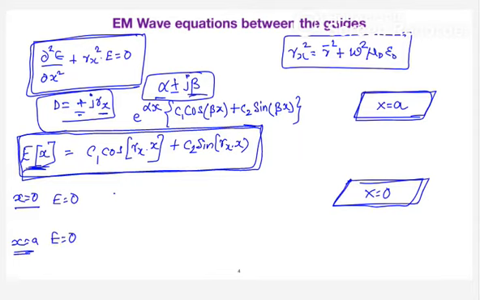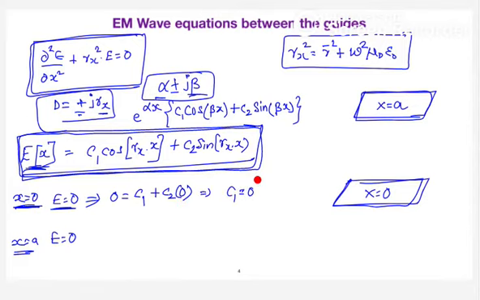So first, when you start with x is equal to 0, your electric field is 0. So how to write this equation then? 0 equals C1 into cos 0, which is 1, plus C2 into sin 0, which is 0. So you are going to get the constant C1 straight away equal to 0.